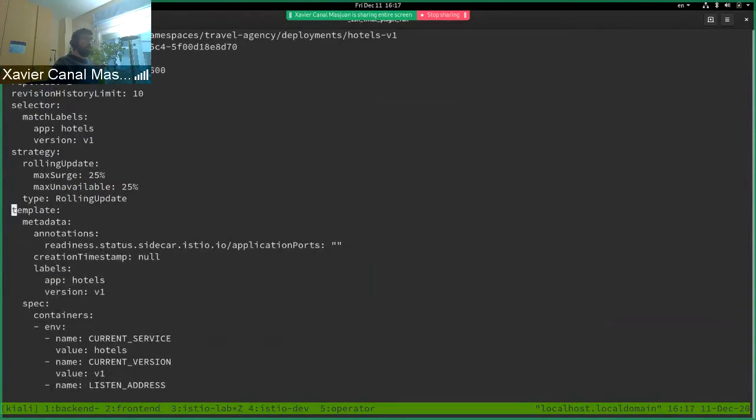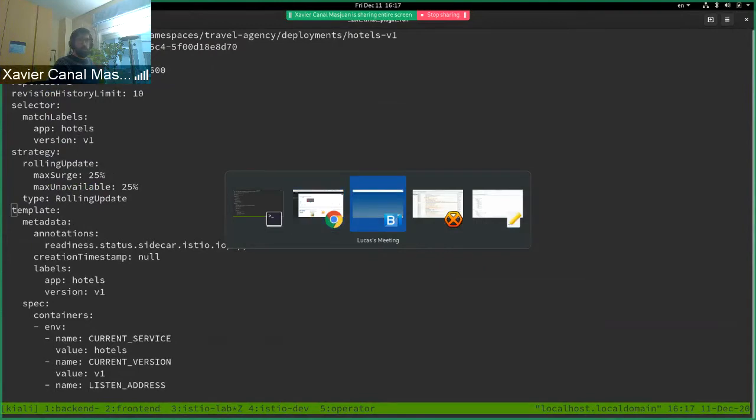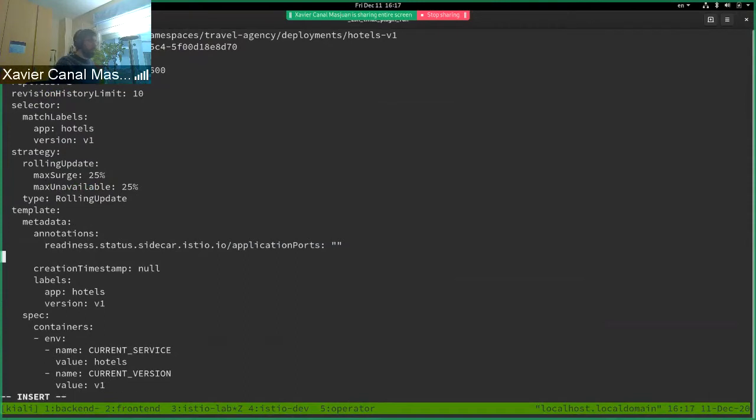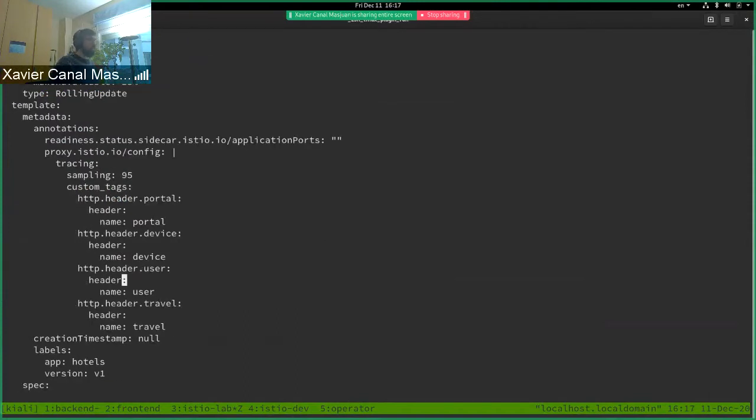There's a new feature in Istio that allows you to add these. Here in the metadata annotations, I'm going to paste these custom tags. This is what you have to do to add extra config for tracing: go to the proxy Istio config annotation, and under the tracing field you can add custom tags, such as portal, device, user, and travel headers.